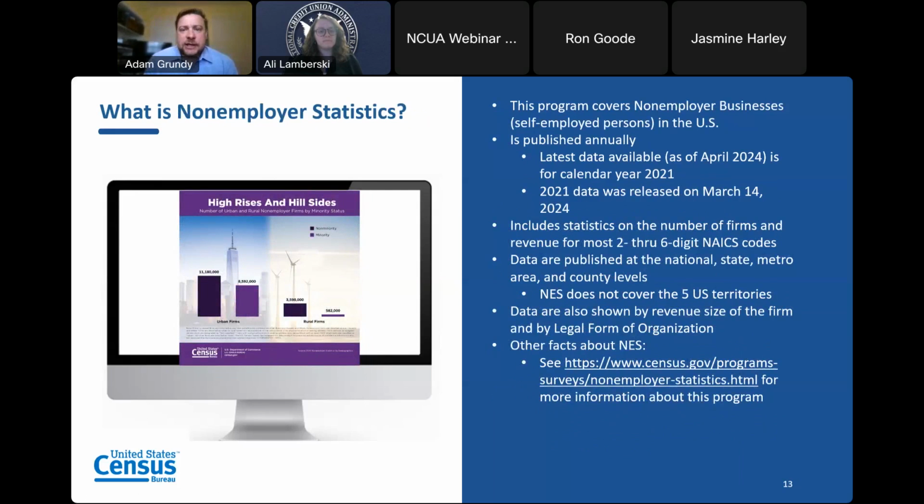Non-employer statistics, like I mentioned before, cover all the businesses with no paid employees, I should say. So these are the self-employed persons in the United States. Usually we think of non-employer statistics as measuring the gig economy. So things like taxi and limousine services, family daycares. Other examples would be real estate agents. A lot of those drive the economy for the non-employers. And in many cases, non-employers actually outweigh the number of employer establishments in the United States.